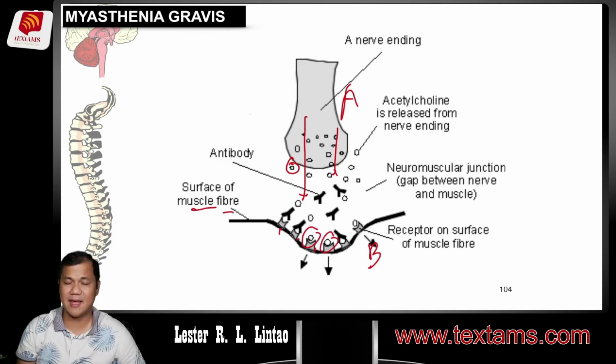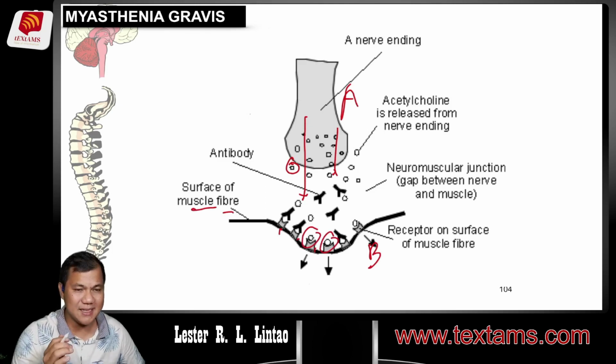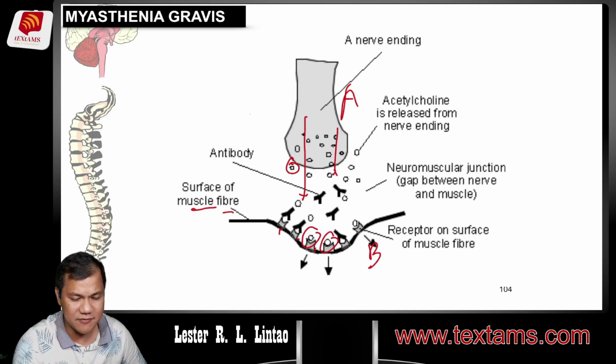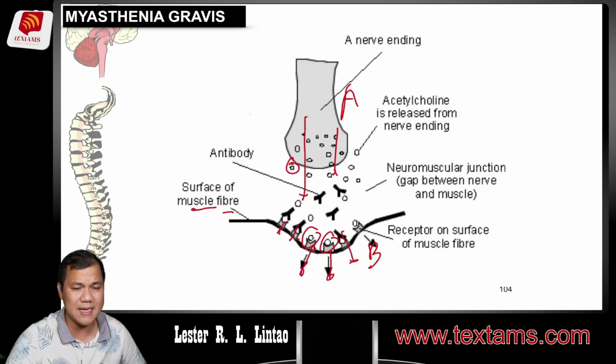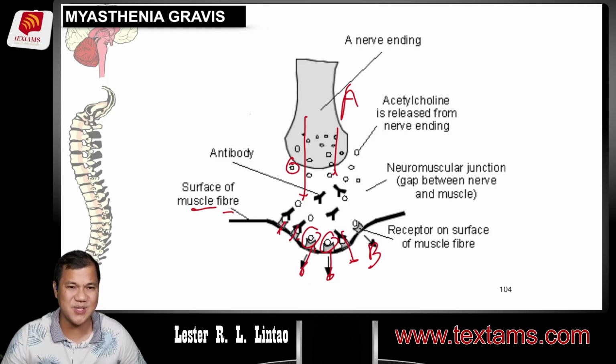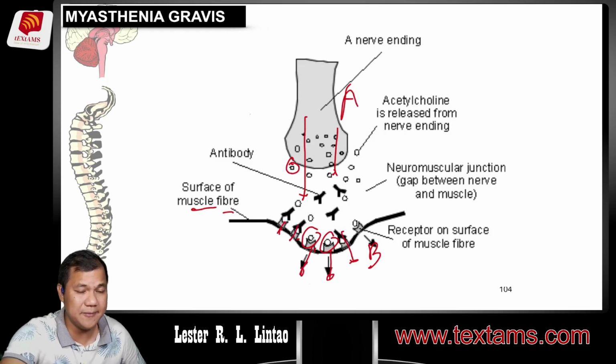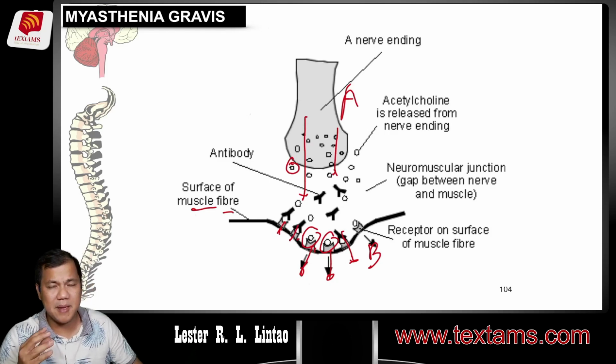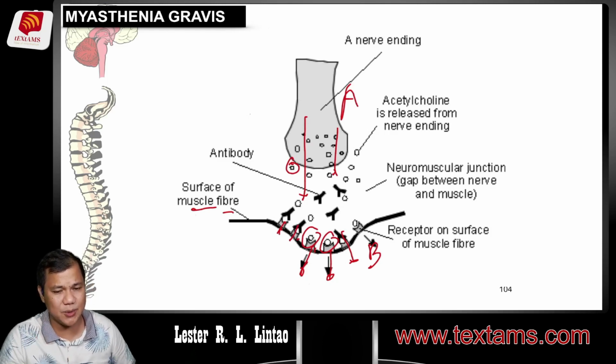The problem is that the thymus gland produced antibodies. Yung mga inverted Y na yan represents the antibodies. Okay? And some of them obstructs or occludes, actually suppresses the receptor site. So tanong, may pumapasok bang kuryente? Meron pero konti. So paggalaw ng muscle, mahina lang, kaya may severe muscle weakness. Once again, may problema sa transmission kasi barado yung mga receptor sites.